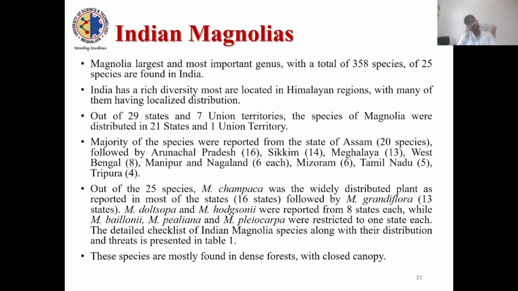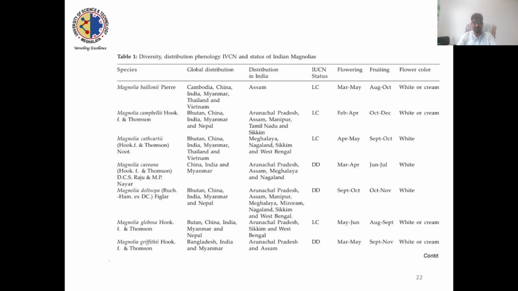Out of all the species reported from India, one species, Magnolia champaca, was widely distributed, reported in most of the states, followed by grandiflora, because both of these species are used as ornamentals. Most of the other species, other than these cultivated species, are mostly found in dense evergreen forests with close canopy. This is the table showing the diversity, distribution, phenology, and IUCN status of Indian magnolias.